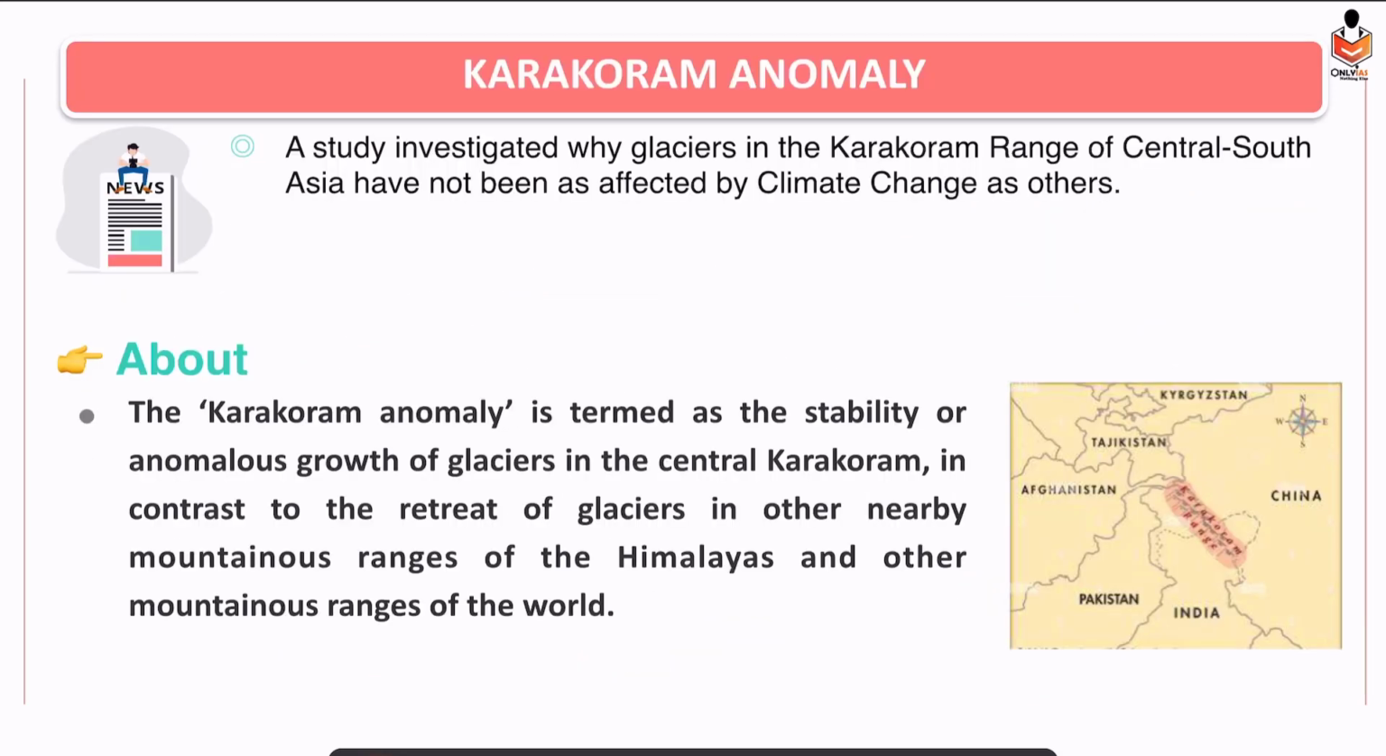Okay, our next topic is Karakoram Anomaly. What do you mean by Karakoram Anomaly? Recently a study was conducted. It said glaciers in the Karakoram range of Central and South Asia have not been affected by climate change. That was the news. So basically, instead of melting of glaciers, what we are observing is an increase in the size of the glaciers or the same size. So this is the Karakoram Anomaly. So stability or anomalous growth of glaciers in the central Karakoram regions rather than retreat of glaciers, which we are observing in the mountain ranges of Himalayas.